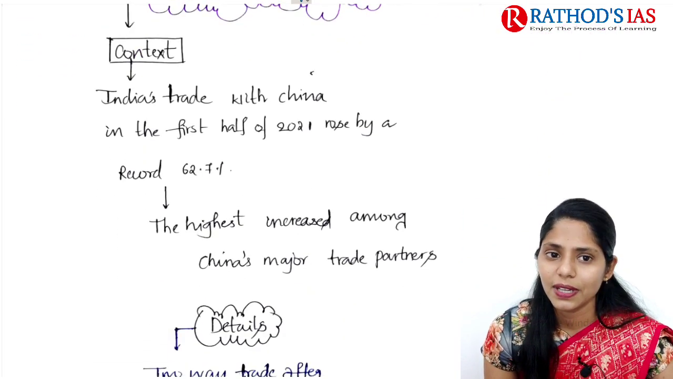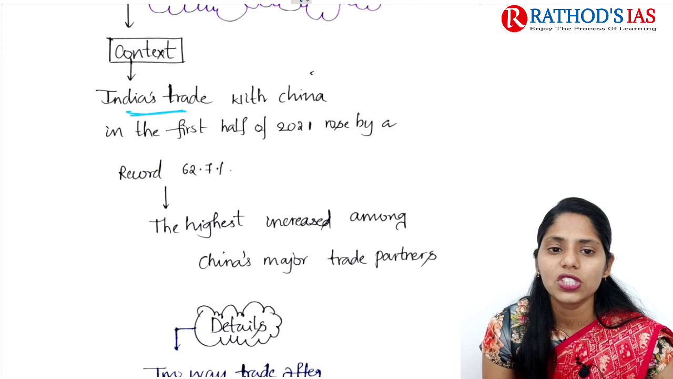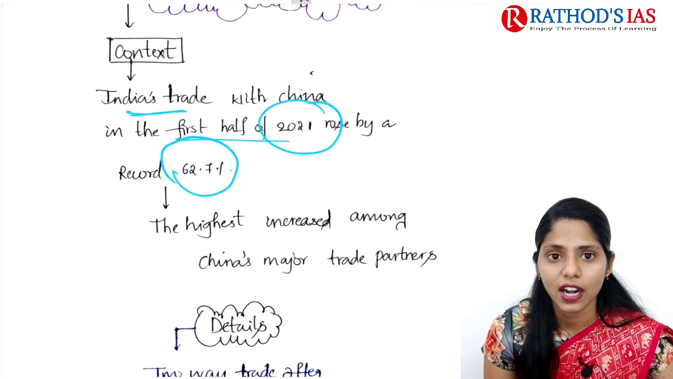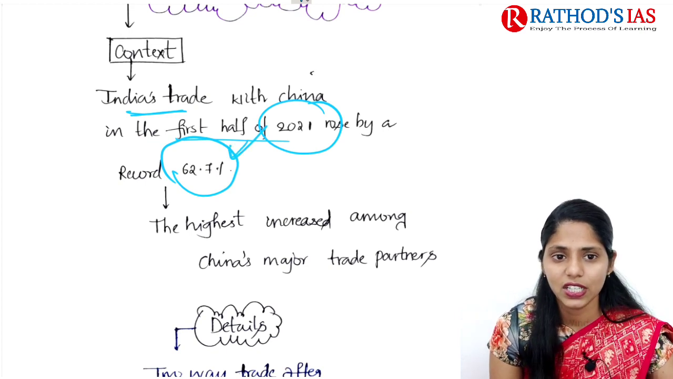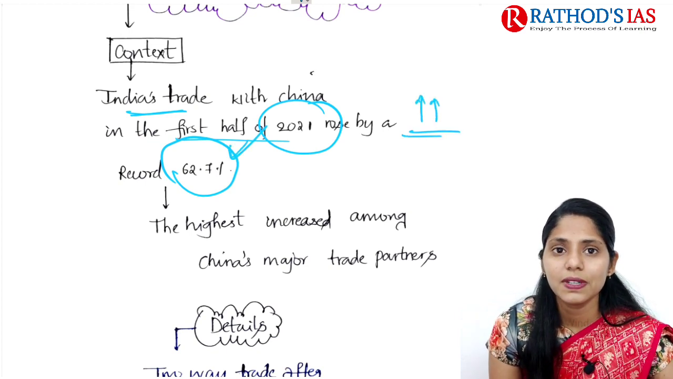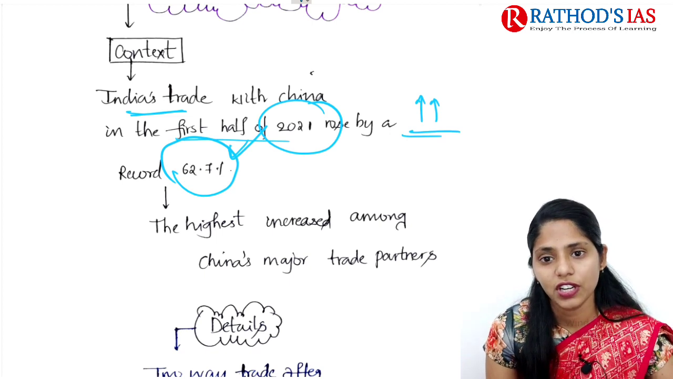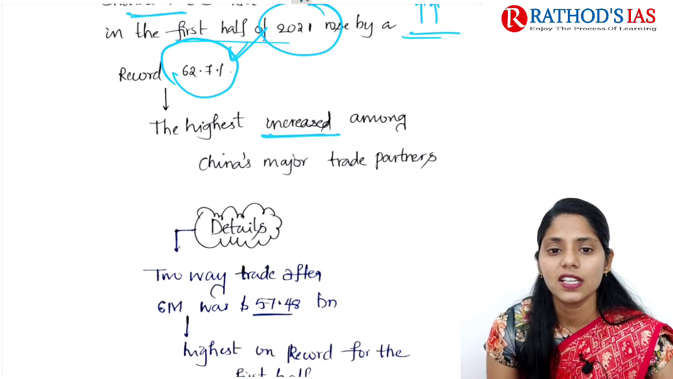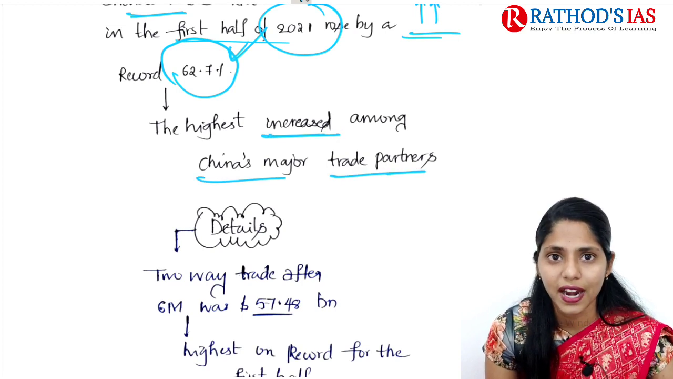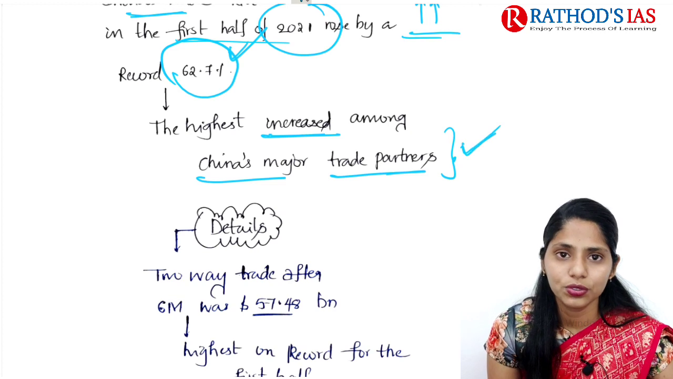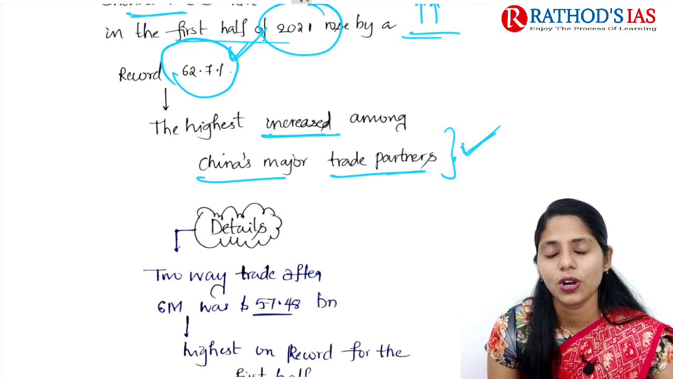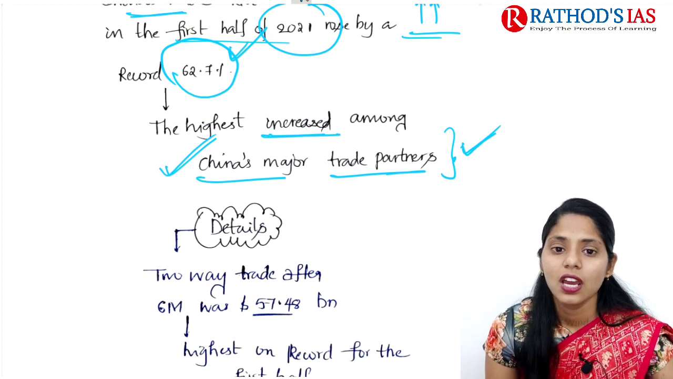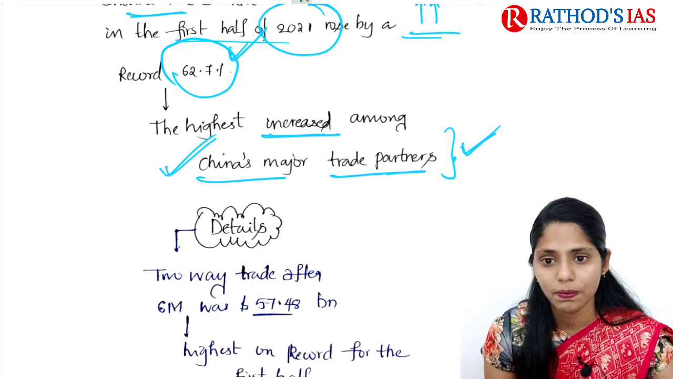If you see the context, it mainly says that India's trade with China in the first half of 2021 rose by around 62.7%. So India's trade with China has increased in the first half of 2021 by 62.7%, and it is the highest increase among China's major trade partners. So it is one important boost also for China's trade partners.